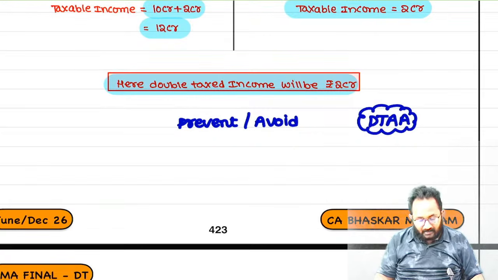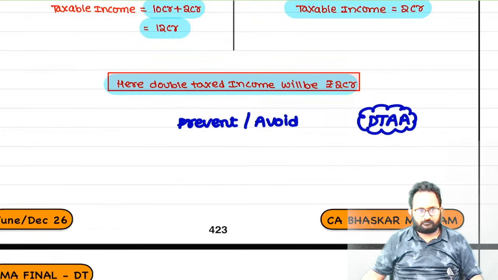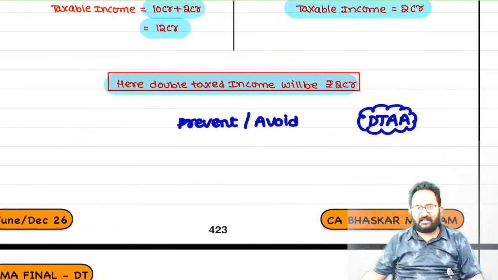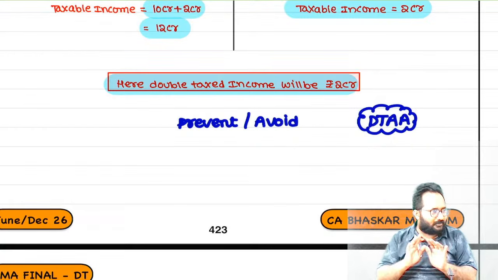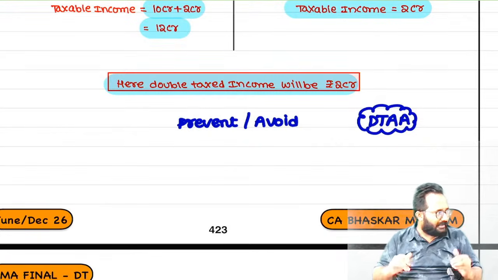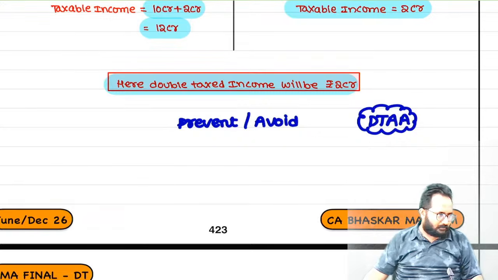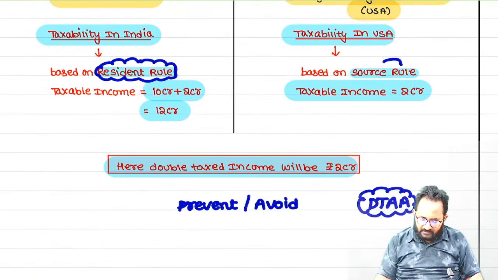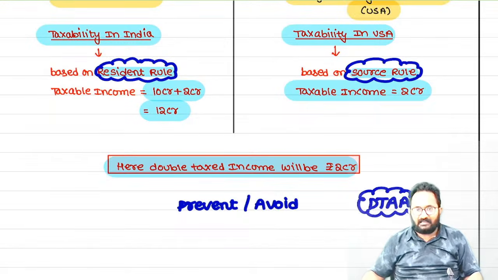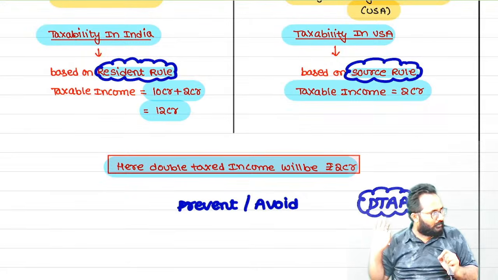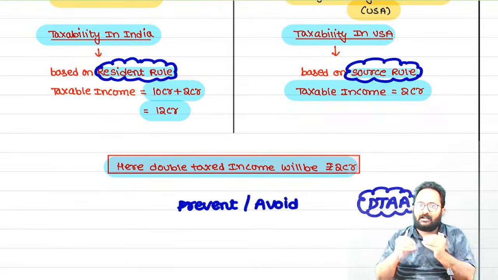For that purpose only we have DTAA, double tax avoidance agreements. Remember, if double taxation arises, then in the next years he will not disclose these things in both the countries. So automatically tax evasion, not avoidance, tax evasion will be done in the following years. Why will double taxation arise? If one country taxes the income based on the resident rule, and one country taxes the income based on the source rule, automatically we get double taxation.